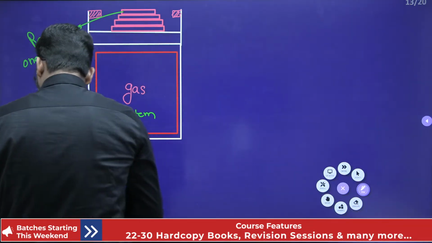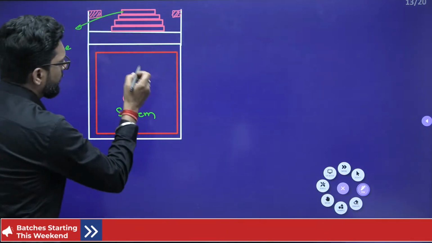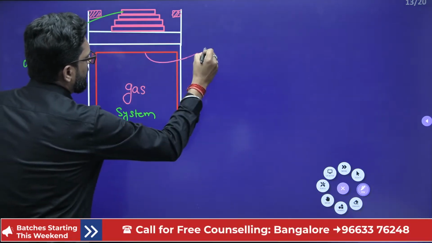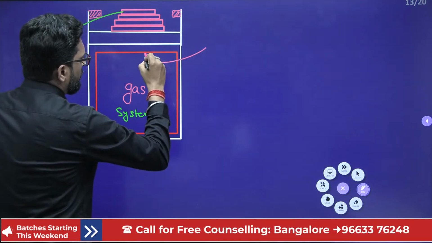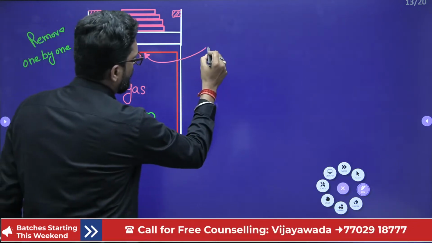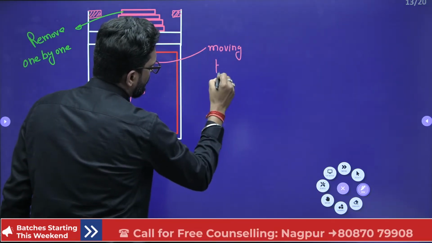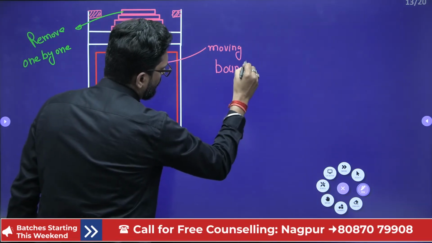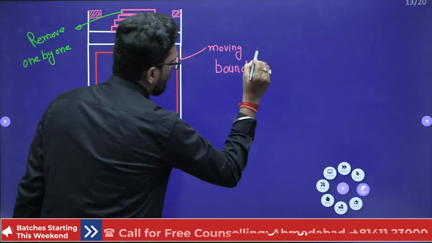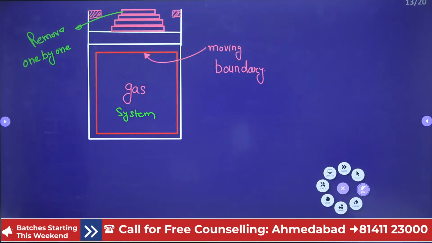So this is our moving boundary, yes or not? This is not the moving boundary, this is our moving boundary. Okay, no problem at all.